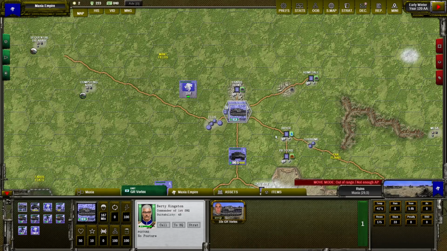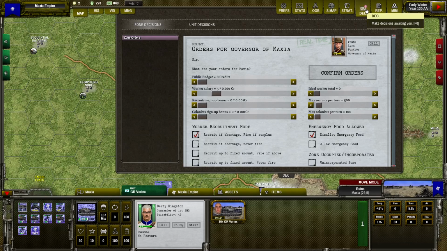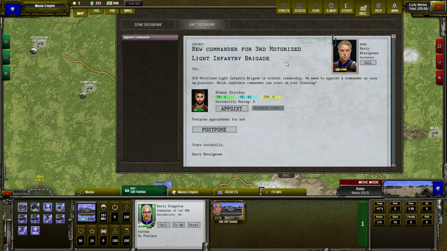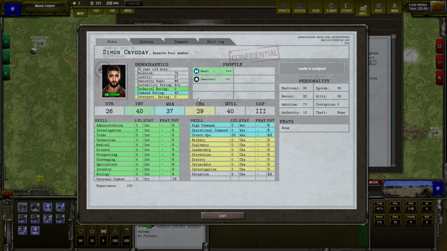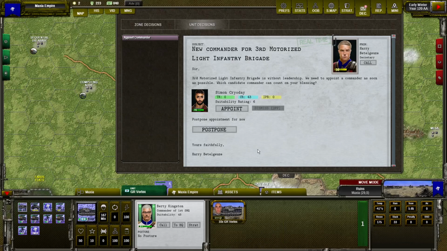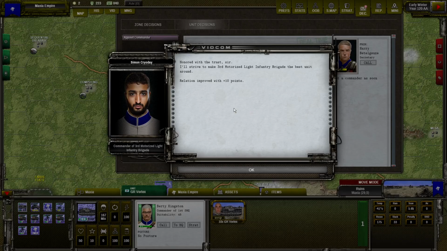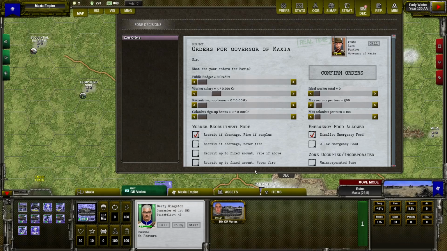Another good way to improve leaders' relation is to give them a job. I have 3 vacancies in the 3rd Motorized Light Infantry Brigade, so he can be a commander because he has good personal combat, deception, and war score is quite okay. So why not? You can see that the relation improved by 10 points. And now we have much happier leader and also good commander.